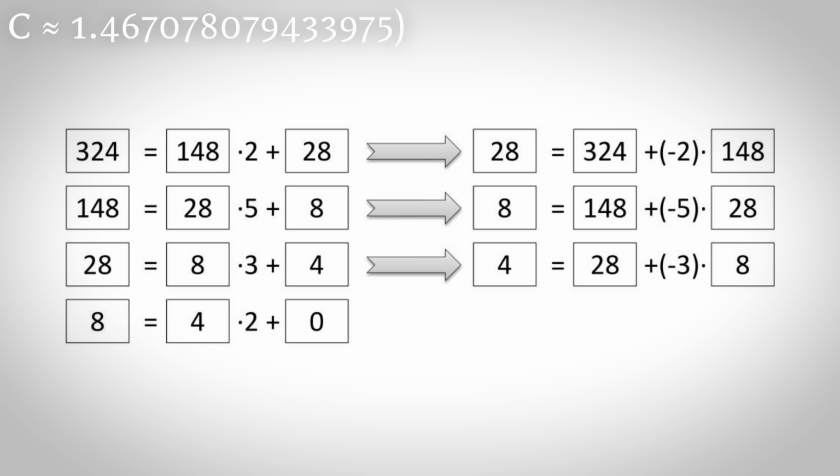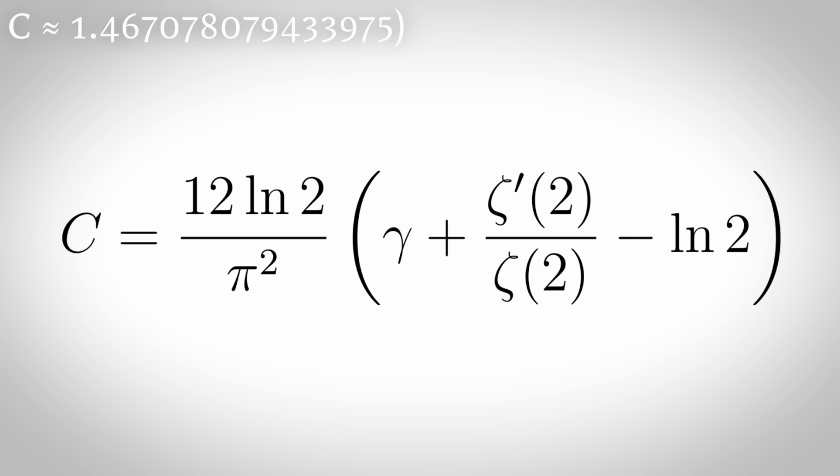Porter's constant is the average number of steps the Euclidean algorithm takes, and it's also equal to this, where gamma is the Euler-Mascheroni constant.